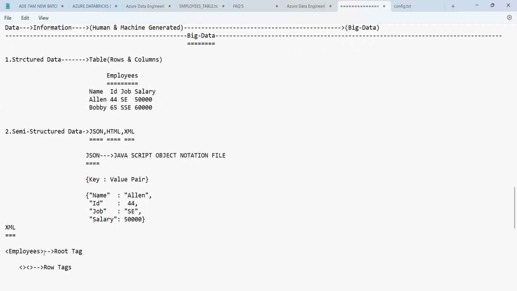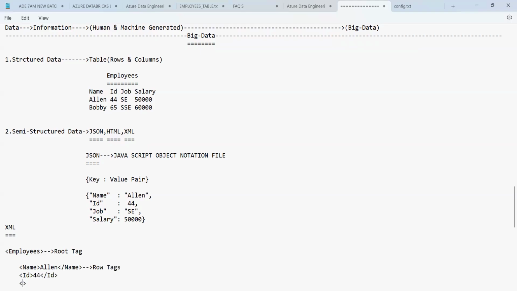What's the first row you have? Name is the column now. Name, and this is the closing name. That means the column will be opened here and closed with a slash. Between this, you will have the value. There will be no commas in the XML format. Again, the next one is ID. 44 is the ID, and then you close ID.